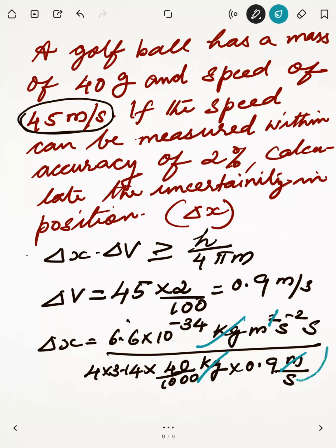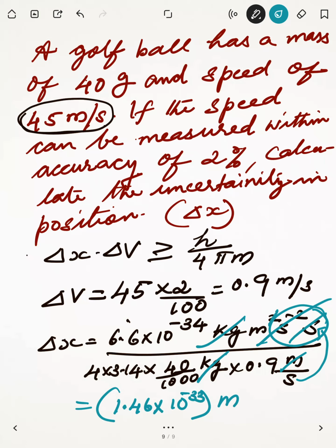Then this second will go here, that means second raised to 2, and second raised to minus 2, this much got cancelled. So after calculation, what is remaining is only meter. Of course, in that distance, that is the uncertainty. Delta x is the uncertainty in position. After calculation, you will get the value 1.46 into 10 to the power minus 33.